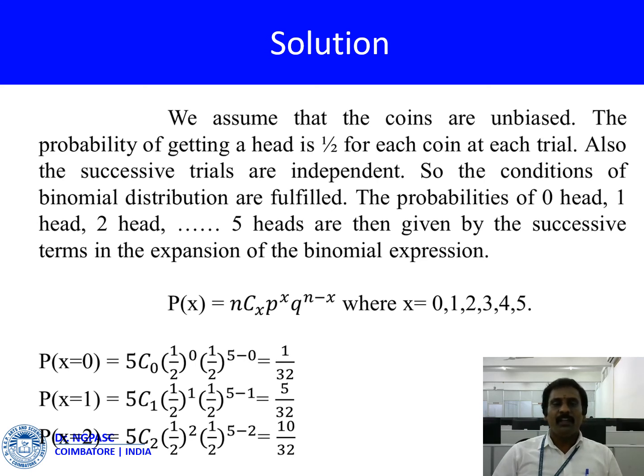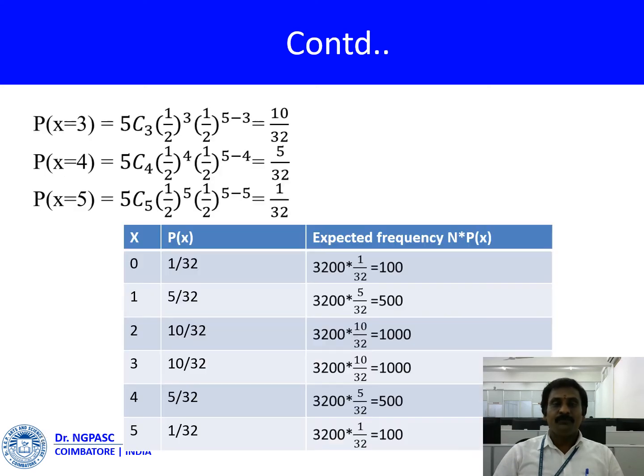For the first value, putting x = 0, P(0) = 5C0 (1/2)^0 (1/2)^(5-0), which is equal to 1/32. Then P(1) = 5/32. P(2) = 5C2 (1/2)^2 (1/2)^(5-2), which is equal to 10/32. Then P(3) is again 10/32, P(4) = 5/32, and P(5) = 1/32.